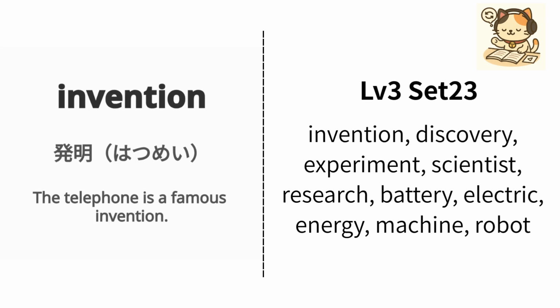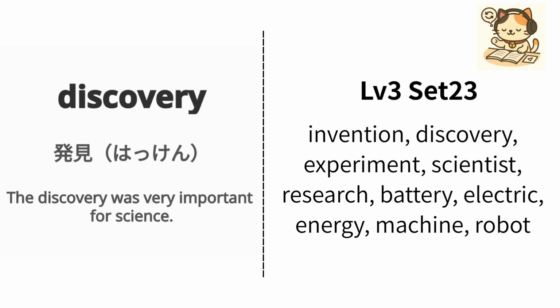English is invention. Japanese is 発明. Example, the telephone is a famous invention. 電話は有名な発明です. Repeat, invention, invention.